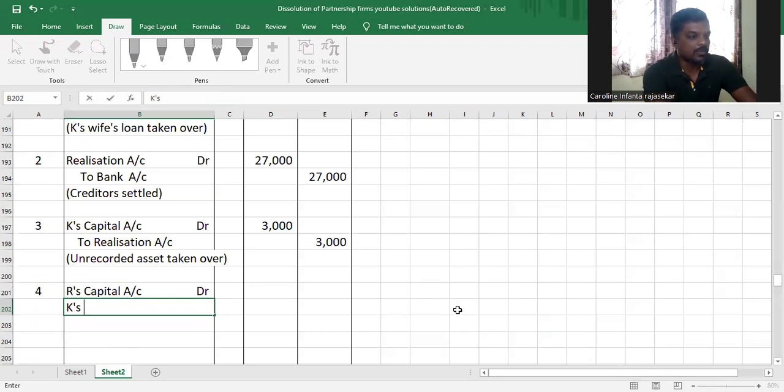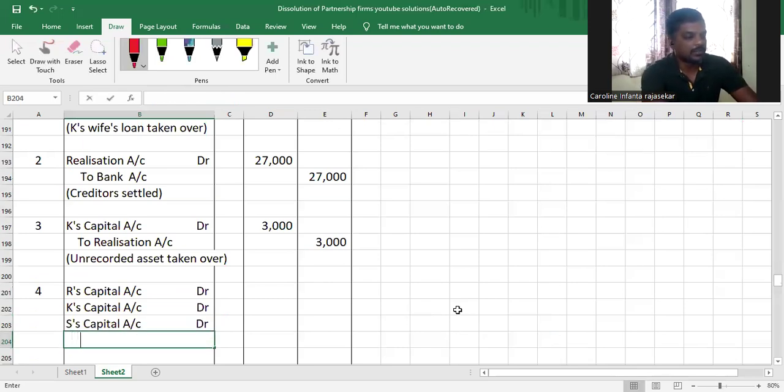So R's capital account debit, K's capital account debit, S's capital account debit to realization account. Oh, sorry. Not realization account, my dear children. This is the accumulated loss, right? So to profit and loss account.